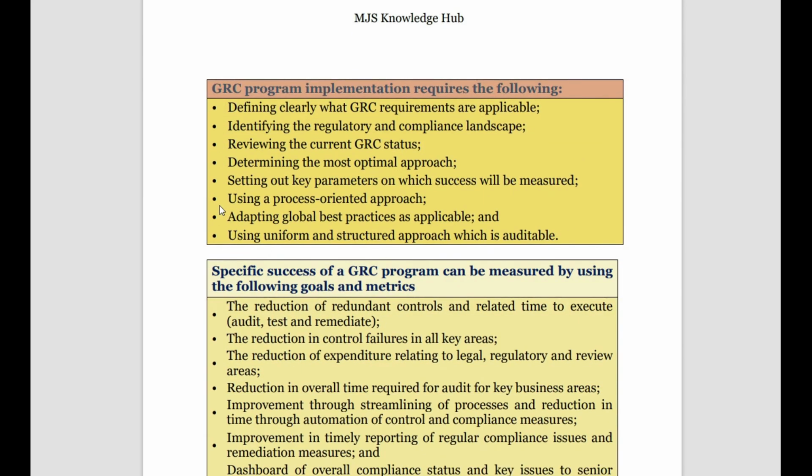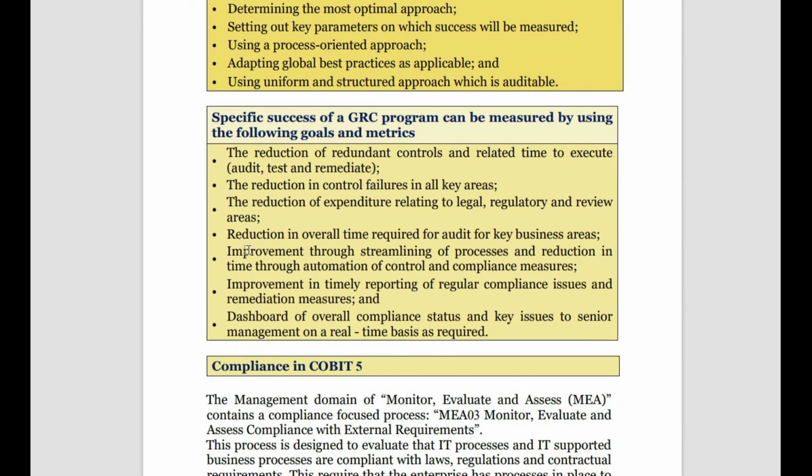Okay, you can even once go through the specific success factors of a GRC program. How can you know that GRC is successful in the organization? We know that the governance, risk and compliance program we are doing is successful when the time to execute any program is less, the audit work is happening fast, there's a reduction in the control areas, a reduction in expenditure on legal work, and a reduction in the overall time required for the audit. Also, improving the streamlining of the business through automation, improving timely reports to the organization, and all compliances available on a dashboard so that we know which date what to file. There's a calendar of compliance in our hand. Then we can say the GRC program is a success.